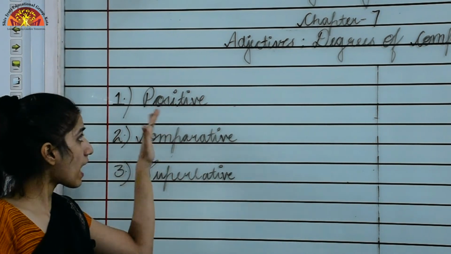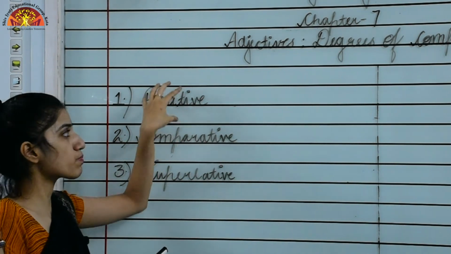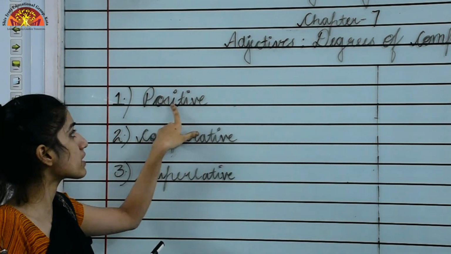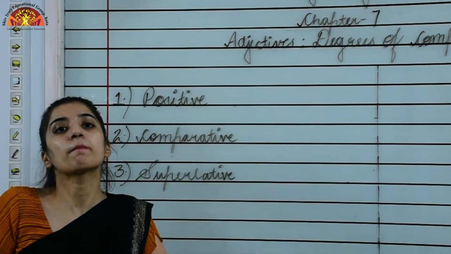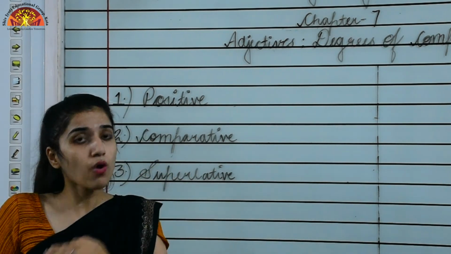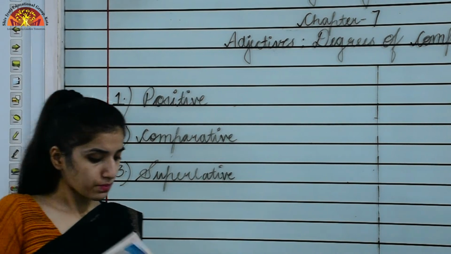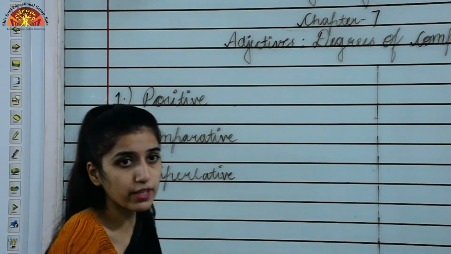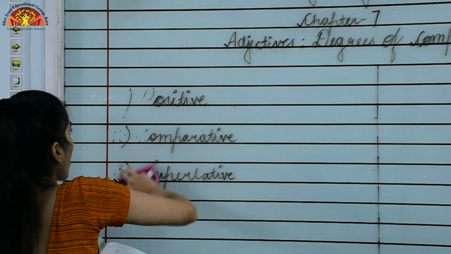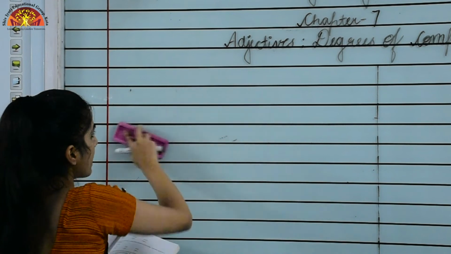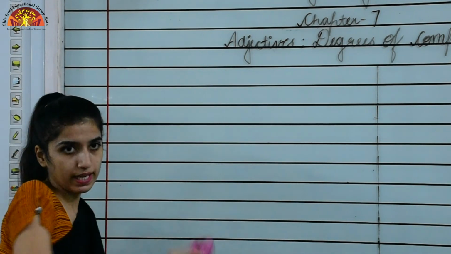Okay, now there are some ways to form this comparative and superlative out of this positive degree of comparison. So what are they? Some ways are already given in your book on page number 30. You can see that, and I am also telling you over here. So now we will see some ways to form the comparatives and superlatives.